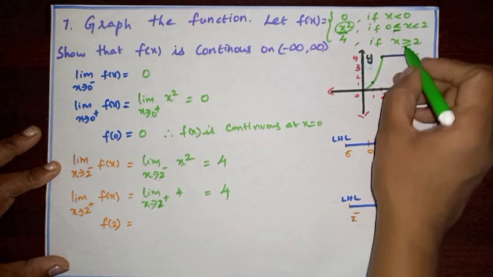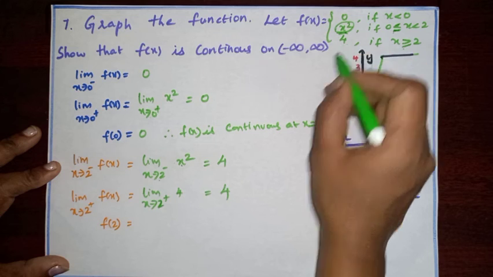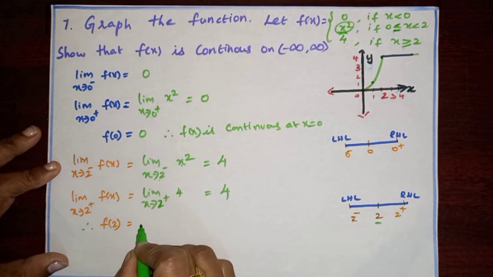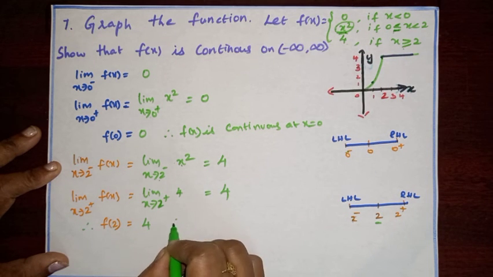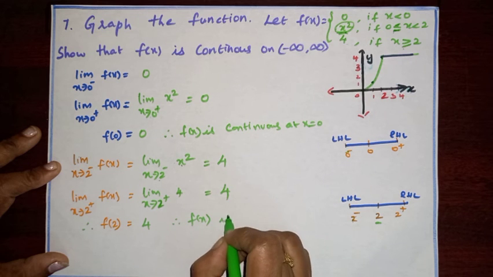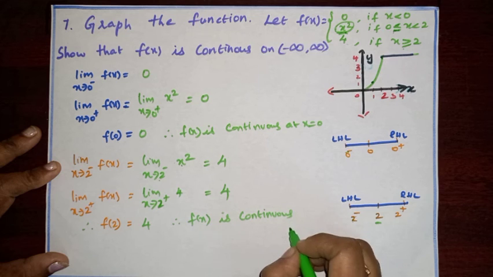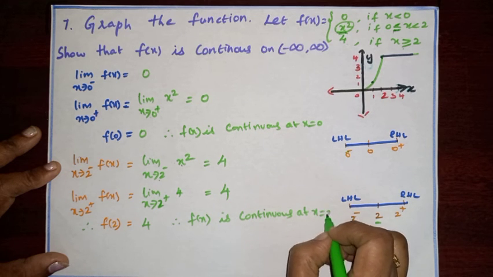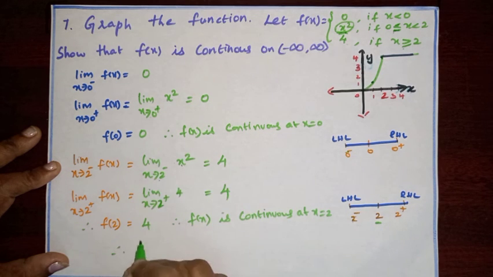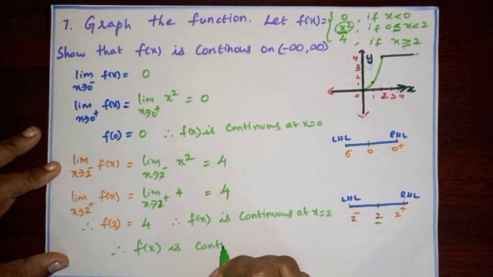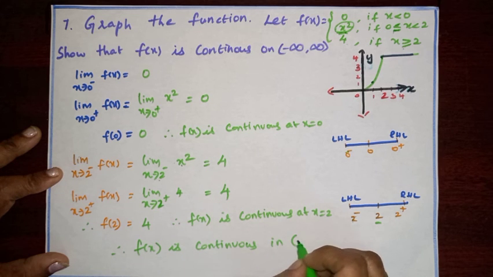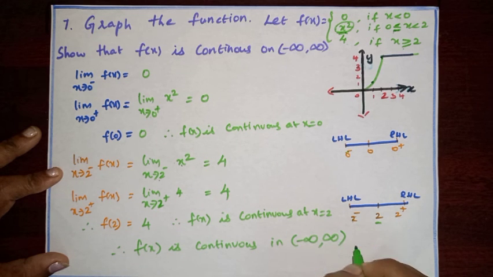Next, at x equal to 2, f of x is also 4. Therefore, f of 2 is also 4. Therefore, f of x is continuous at x equal to 2. Therefore, the given function f of x is continuous in minus infinity comma infinity.